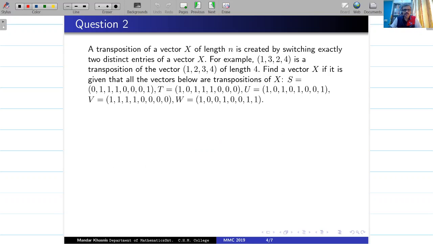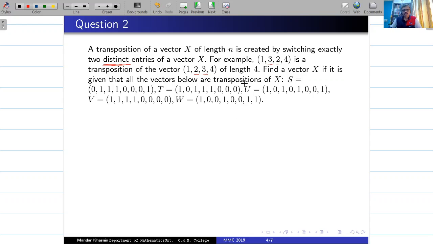Let me move to the second question. This needs to be read. What is defined is a transposition of a vector. So what is a transposition? It is switching exactly two distinct entries of vector x. Remember, distinct entries. Here the example has distinct entries, so 3 and 2 are being interchanged. So ideally I can say these two are exchanged, and we got this.